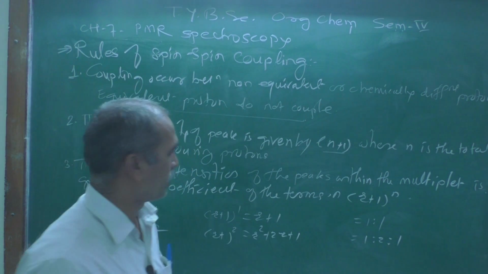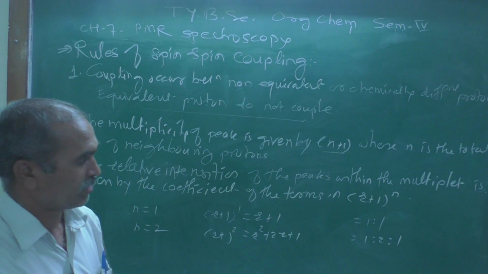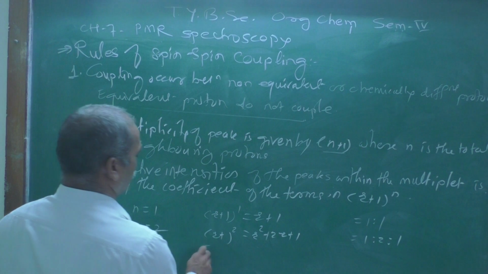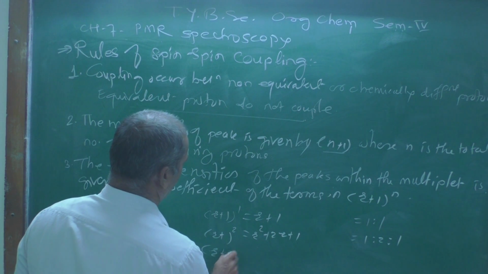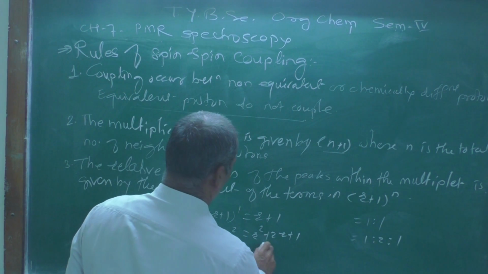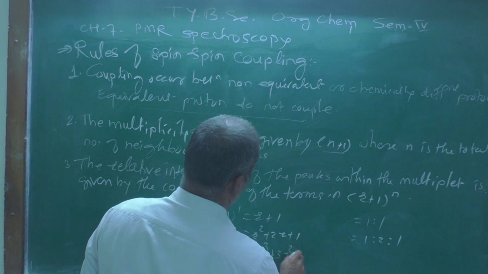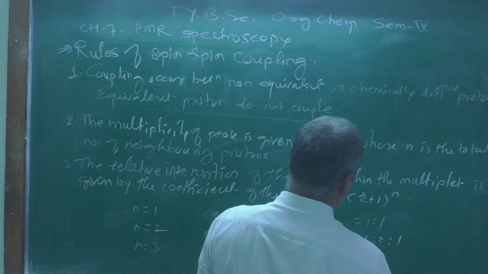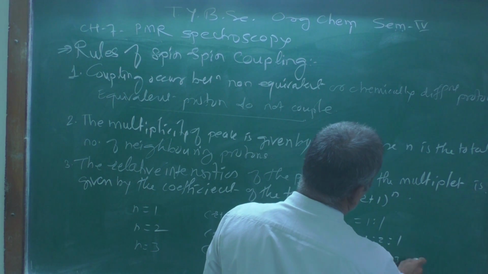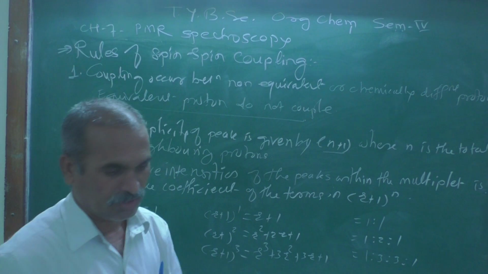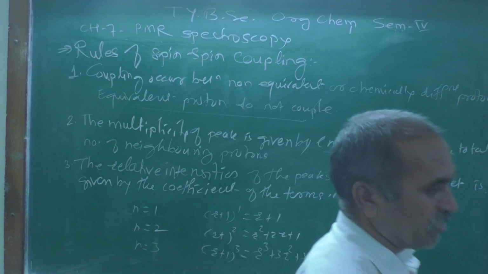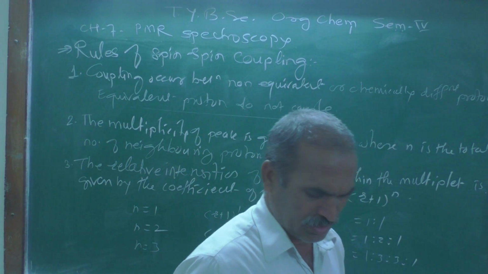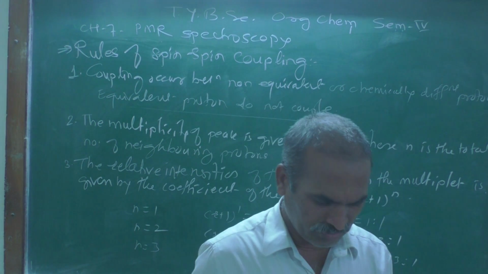That will be the relative intensities of those peaks. Suppose n is equal to 3, then (r plus 1) cubed is r cubed plus 3r squared plus 3r plus 1, and putting in the value you get 1:3:3:1. In this way we get Pascal's triangle, which we have also learned about. So this is the relative intensity.